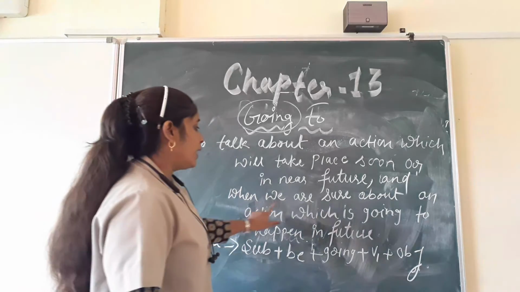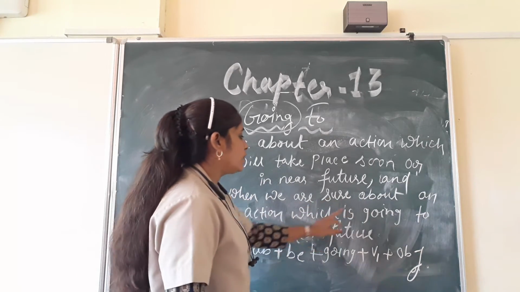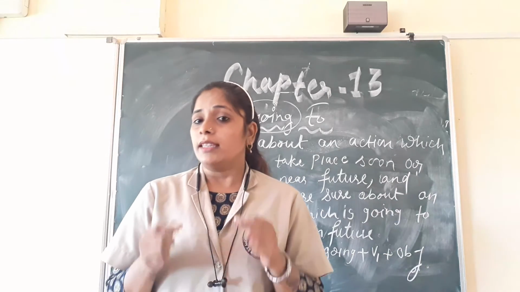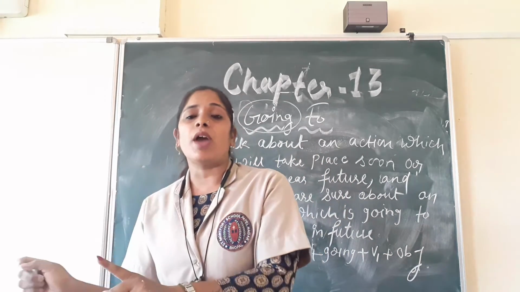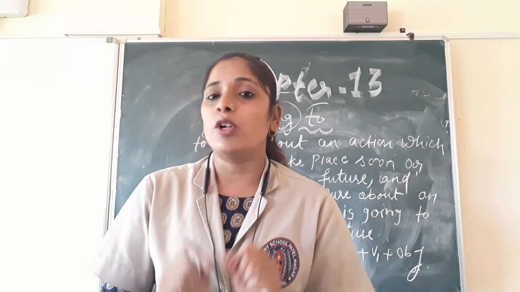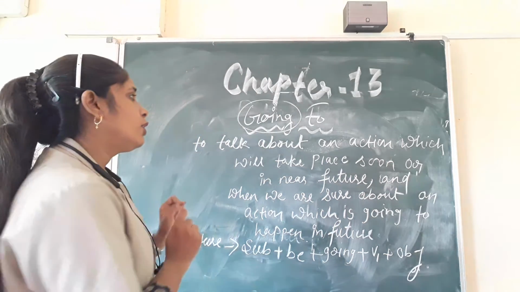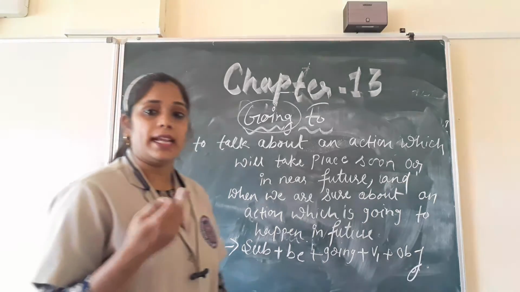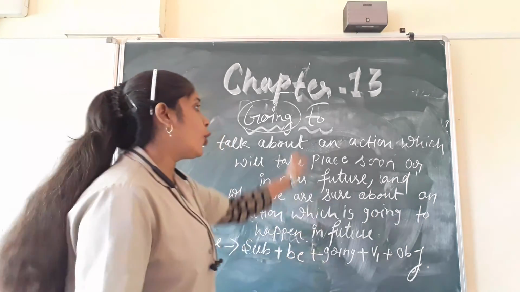Okay, and when we are sure about an action which is going to happen in future, children, when we are sure that this particular action is going to happen in future, for that also we use going to. Okay, see how you have to frame sentence with going to.